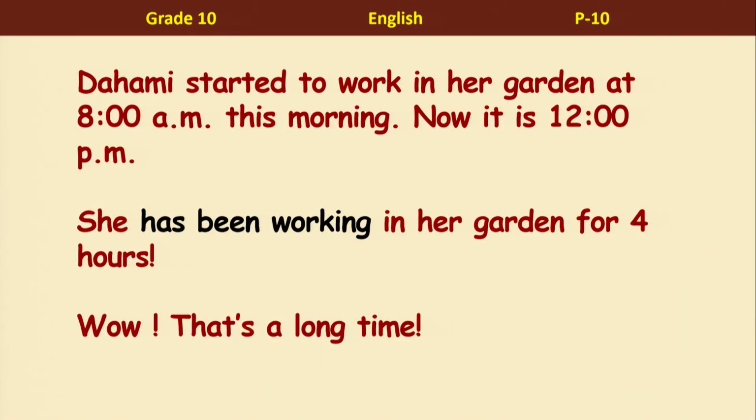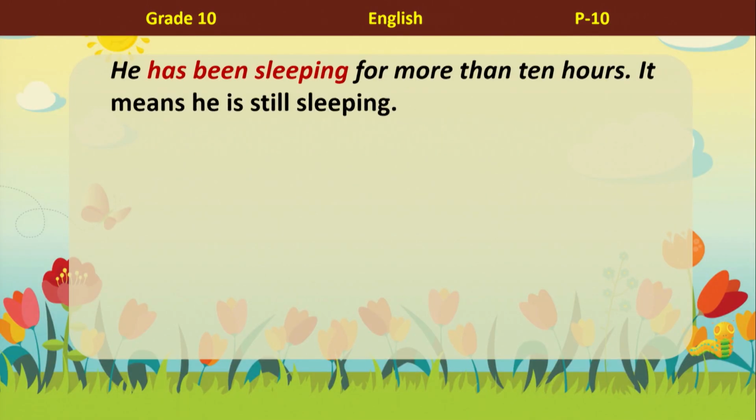Another example. Dami started to work in the garden at 8 a.m. this morning. Now it is 12 p.m. That means she has been working in her garden for 4 hours. Wow, that's a long time. So she is still working. That's why we use present perfect continuous here. Let's look at another one. He has been sleeping for more than 10 hours. It means he's still sleeping.